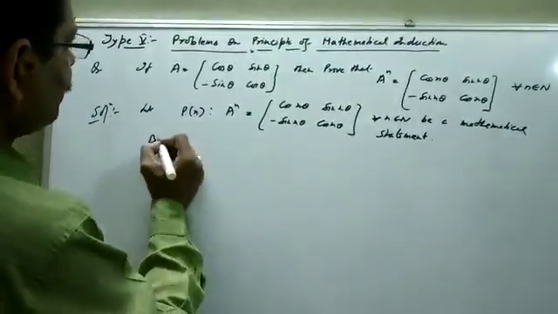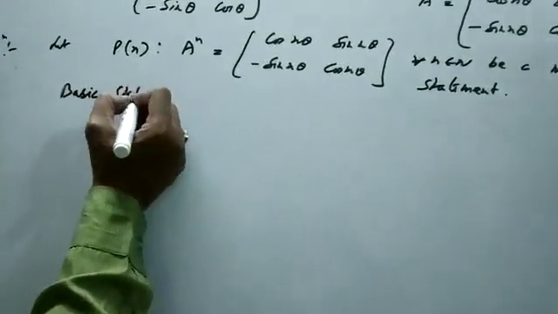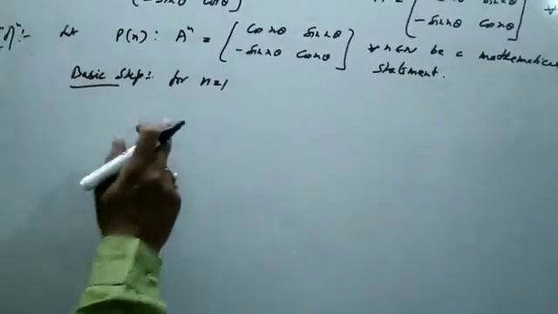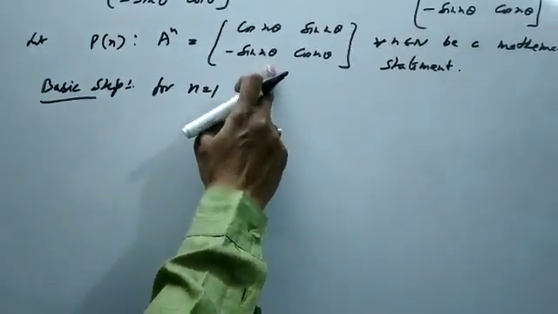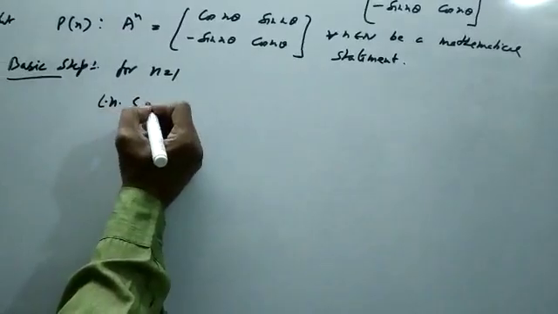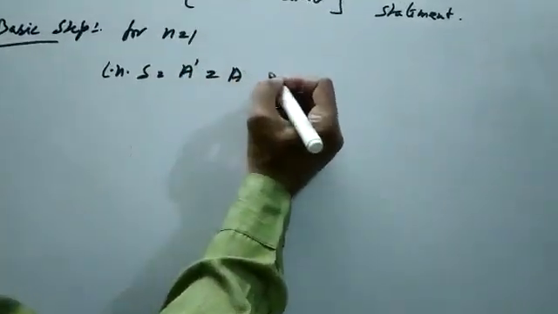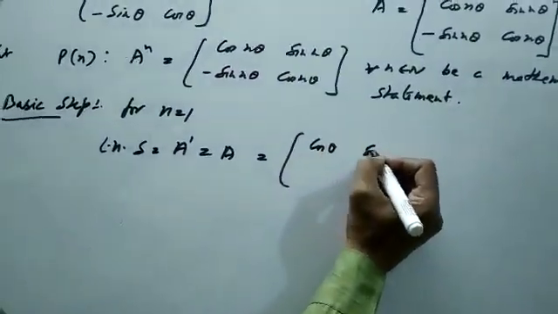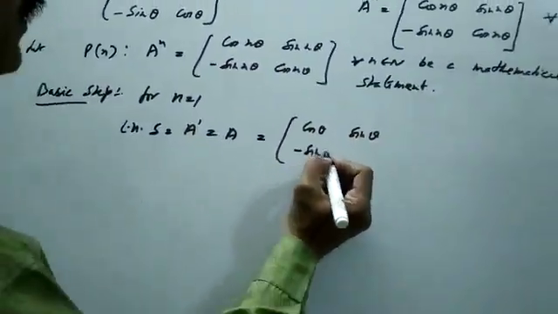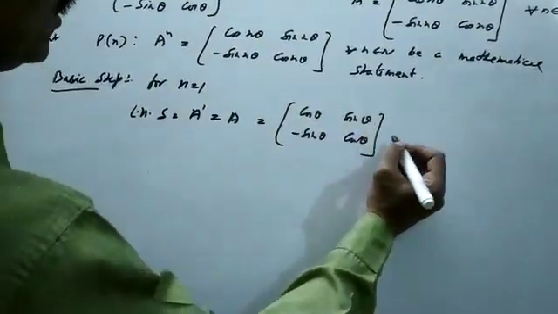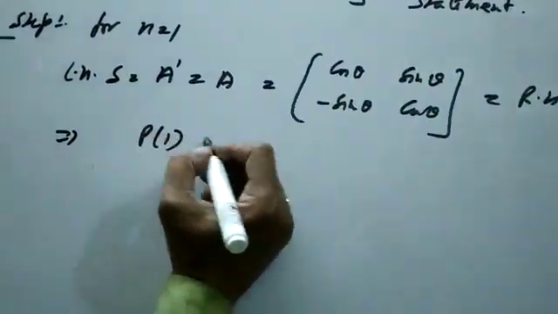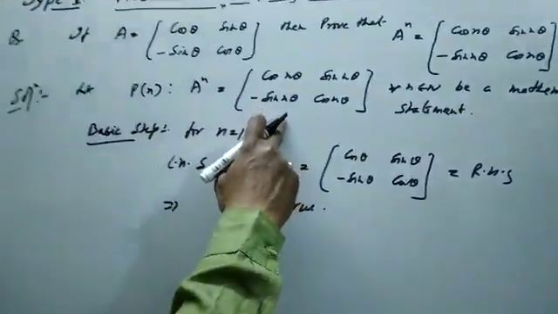So basic step, now check for n is equal to 1. Check whether this statement is true for n is equal to 1. Now left hand side, A raised to power 1, which is A, which is equal to, now put n is equal to 1 here, you will get [cos theta, sin theta; minus sin theta, cos theta], which is right hand side. So this implies that P1 is true. That means this statement is true when n is equal to 1.